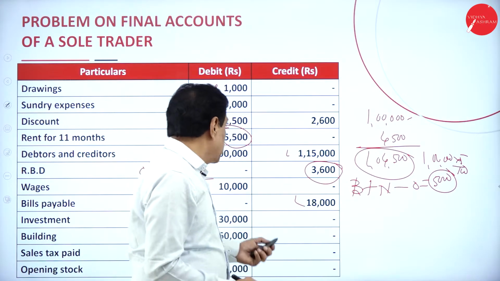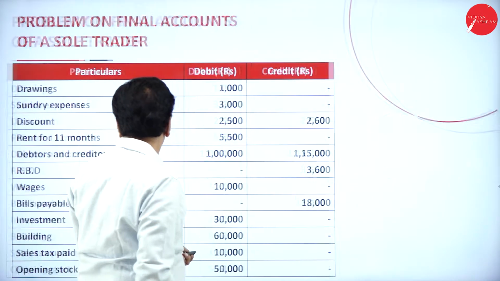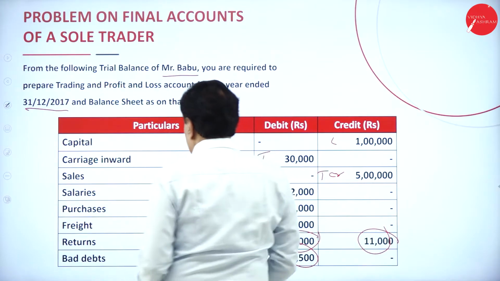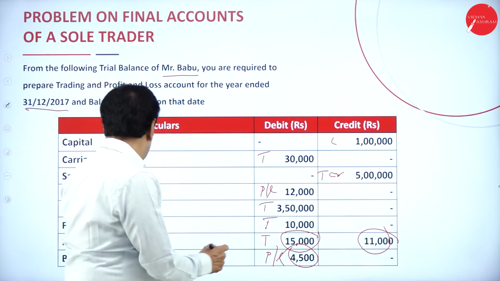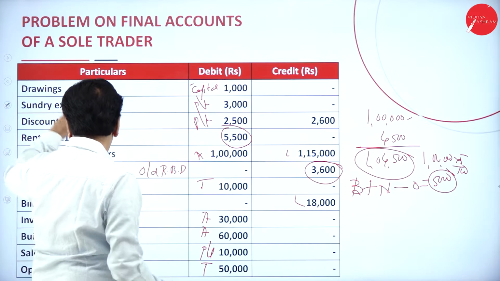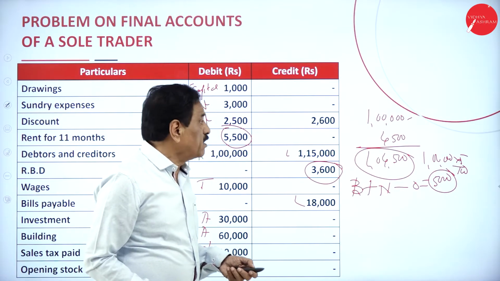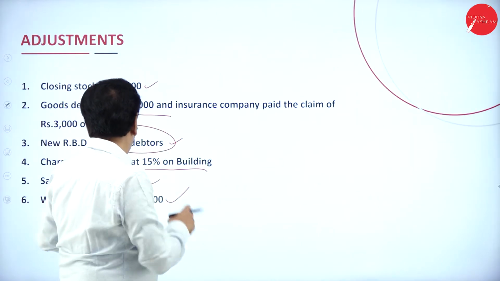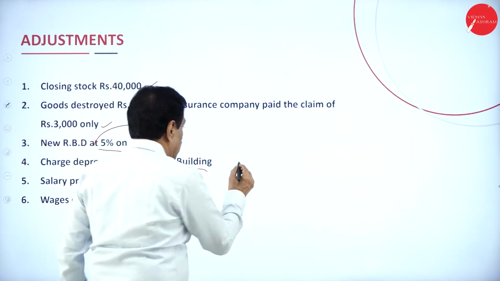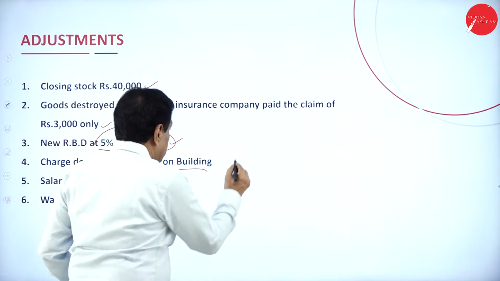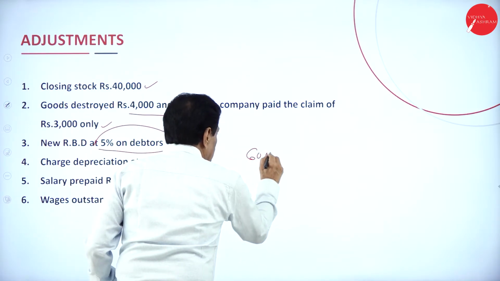Then regarding the depreciation, the value of the building is there. If you come back here, one by one, we are drawing debtor RBD. What's the building value? 60,000. On the 60,000, what depreciation is charged? 15%. You have got the building value.